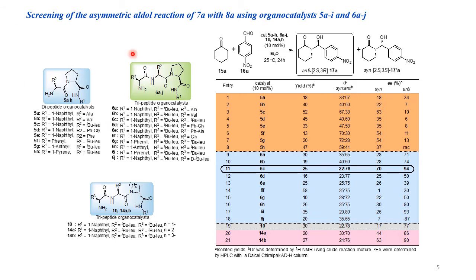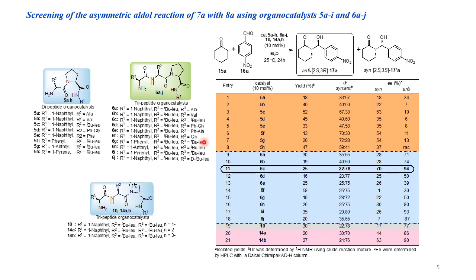After synthesizing the di- and tripeptide organocatalysts, we examined screening of the asymmetric aldol reaction of cyclohexanone 7A with 4-nitrobenzaldehyde in the presence of diethyl ether at 25 degrees for 24 hours to afford the beta hydroxycarbonyl compounds. First, we tried dipeptides 5A to H for the aldol reaction. In this condition, 5C showed 52% chemical yield, 67:33 DR, 63% of syn isomer.